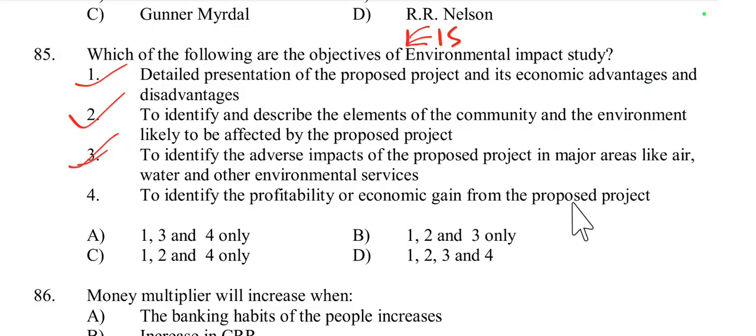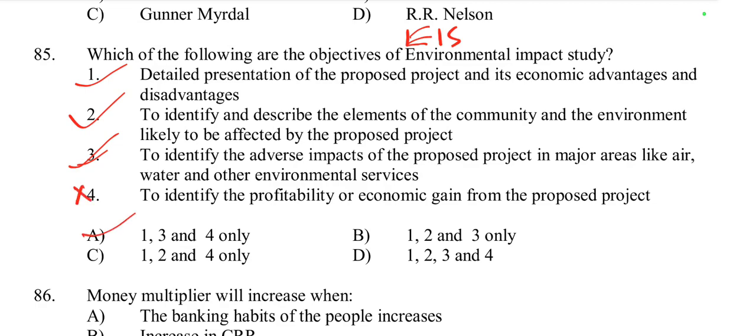No, this is incorrect. Profitability of the proposed project is not typically an objective of an environmental impact study. While economic factors might be considered, the primary focus is on environmental and community impacts, not directly on profitability. So option 4 is incorrect.